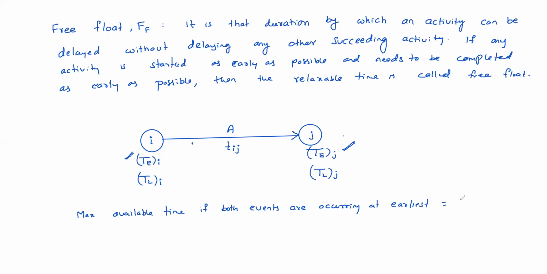Then what is the available time? Te of j minus Te of I. That is the available time. So required duration is Tij. The difference is called a free float.